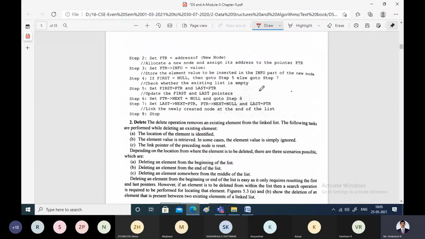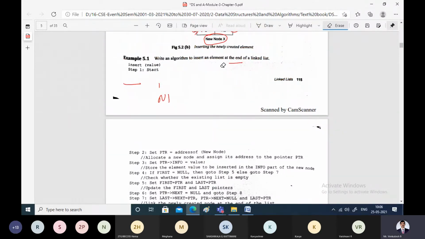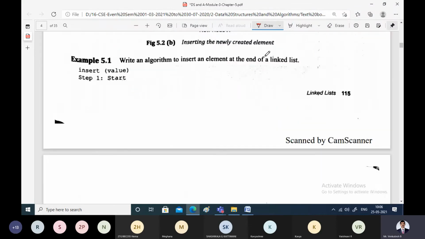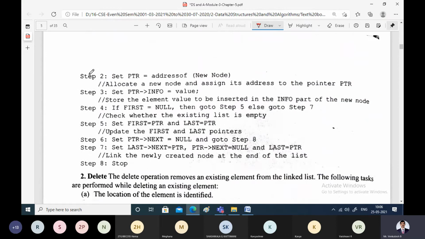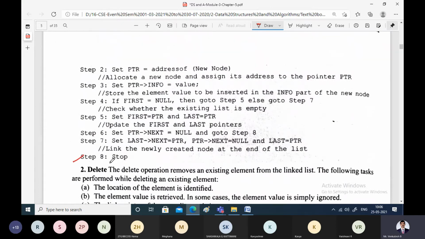Okay, let us see the first case. I'll just erase this because we need space. All right, I'll zoom this a little bit. I want to insert this new value in the existing linked list. So step one is start, and step 8 is stop.